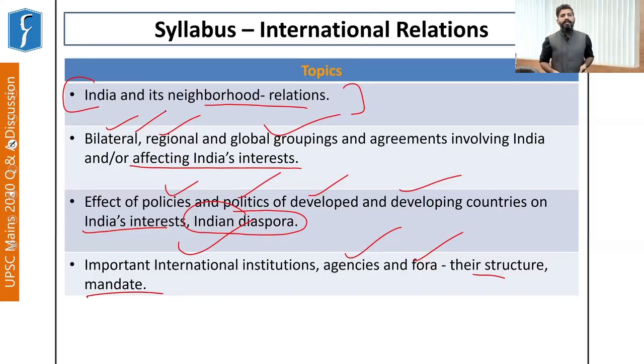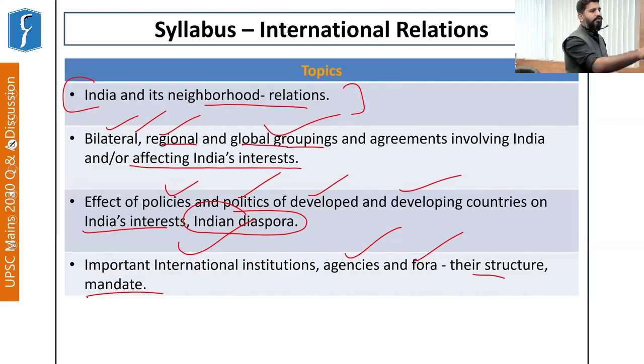So we all know that India is a part of the United Nations, right? India has been playing a key role in almost all the bodies of the United Nations, right? We want a permanent membership of the UN Security Council. So that is how the global groupings are concerned, and that is where the role of India will come into play.